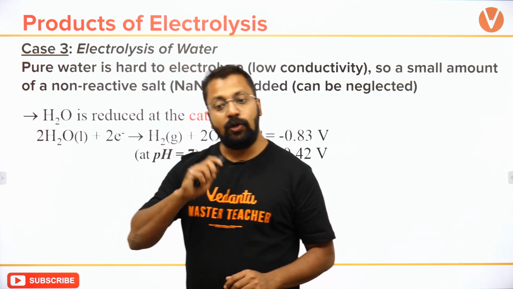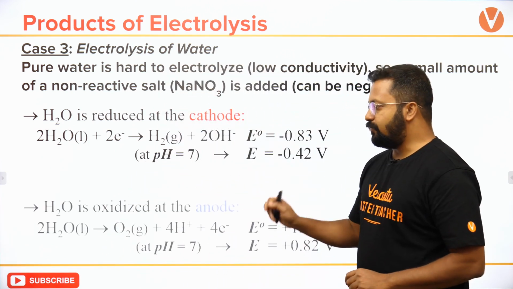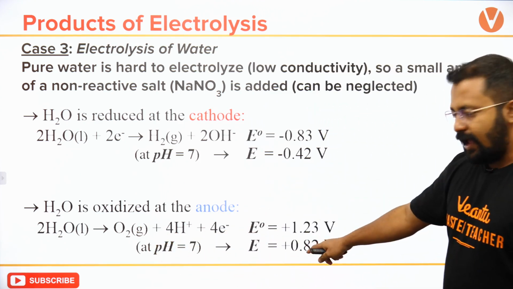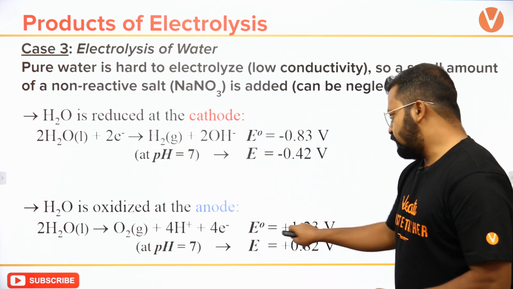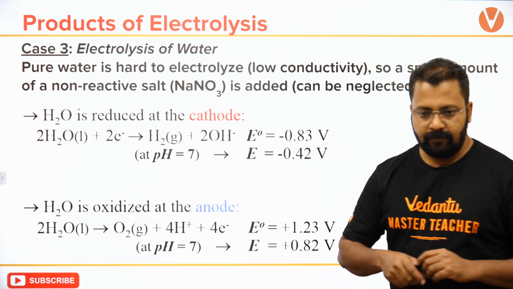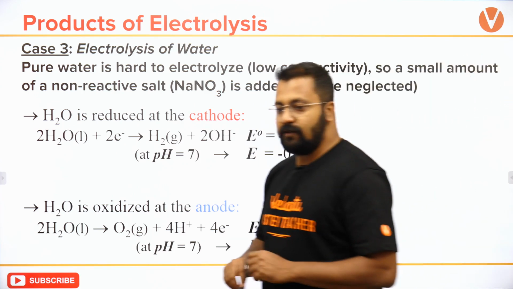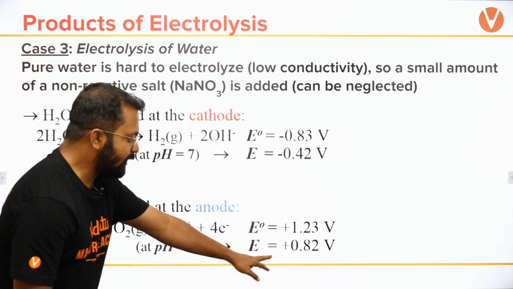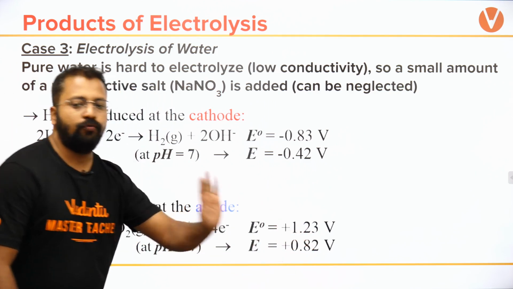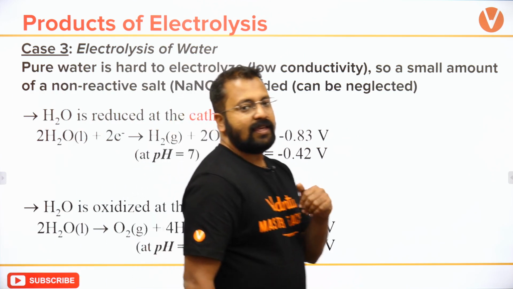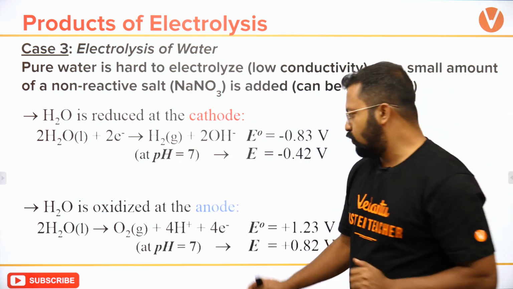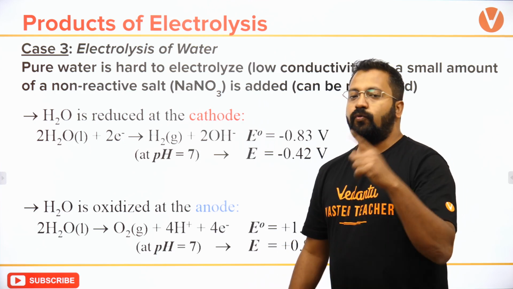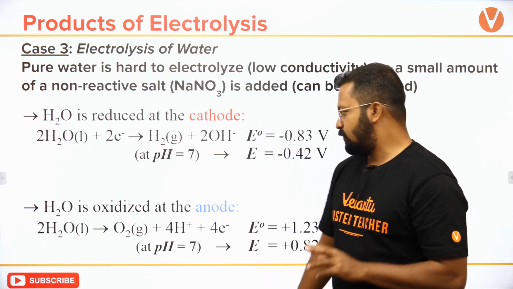If I do the oxidation of water at anode, you can see the same reaction will happen, and you can check the E naught value is plus 1.23. Okay, the E naught value is plus 1.23. The E cell value however is 0.82 volts. ठीक है, E cell value is 0.82 volts. E naught और E cell के बीच में अगर आपको डिफरेंस समझना है, please do watch the lecture on Nernst equation.